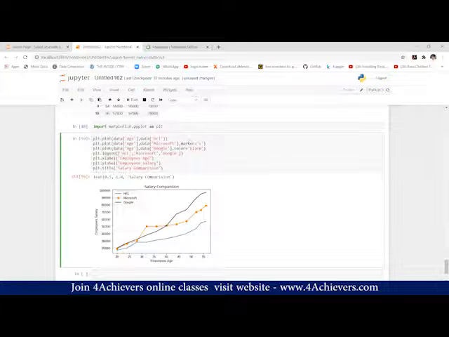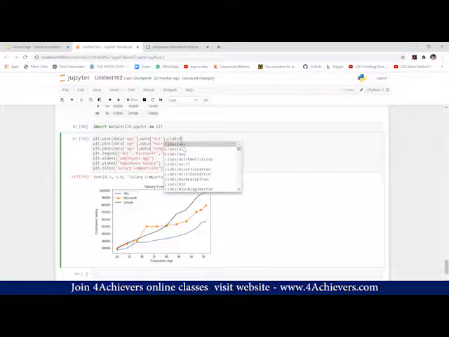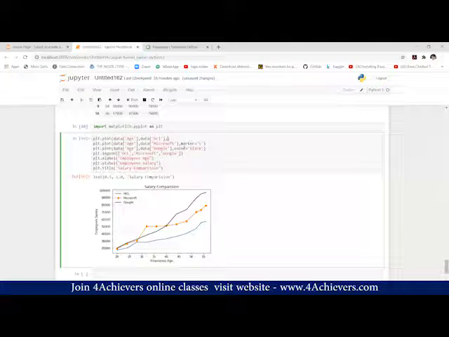Suppose you want to increase the line width, then linewidth. It is not auto populating. Maybe somewhere I'm doing something wrong.